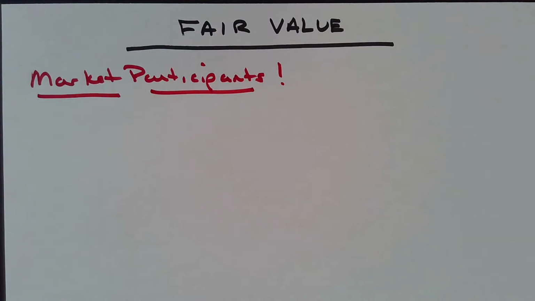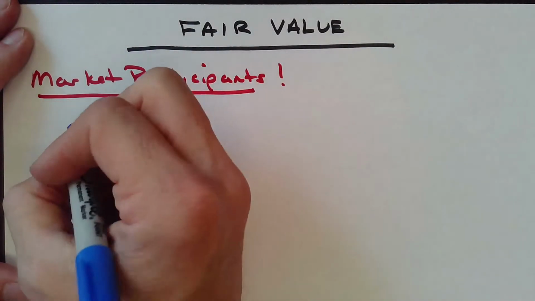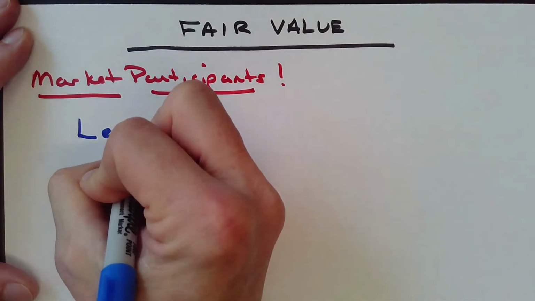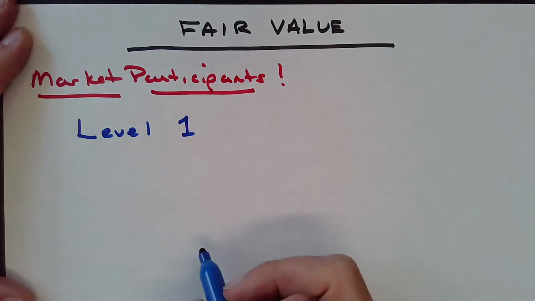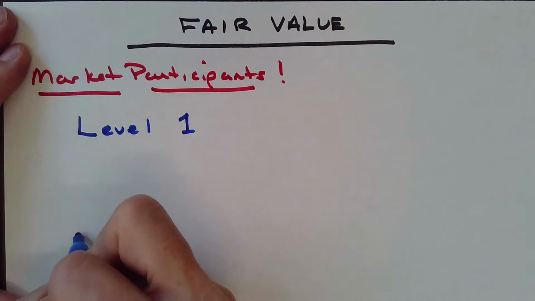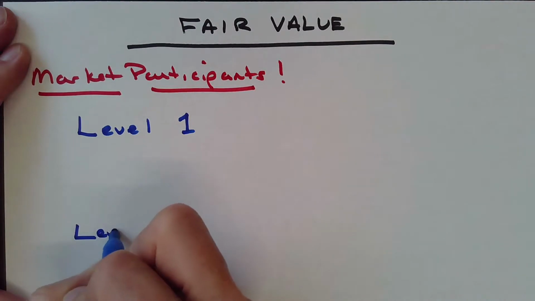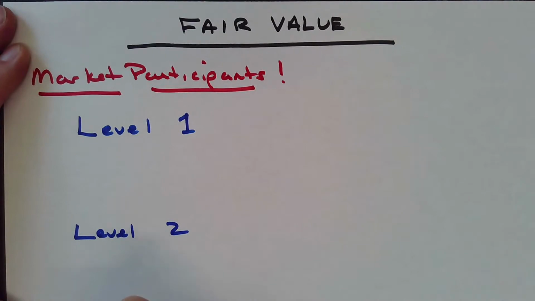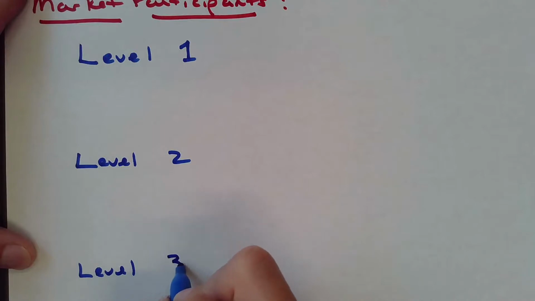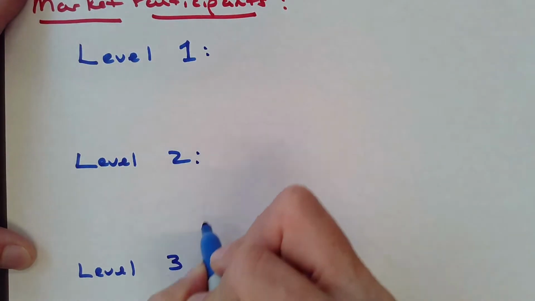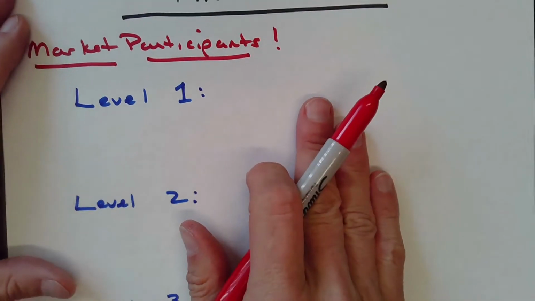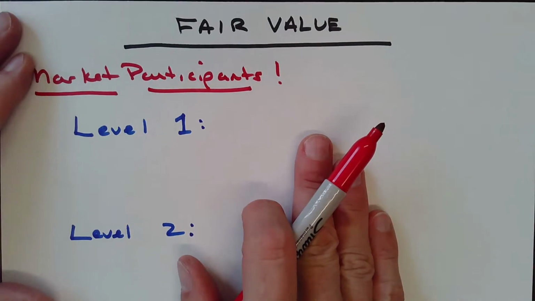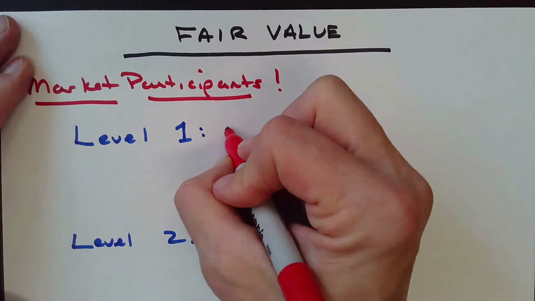Now, there are 3 different levels of fair value that you can have. Level 1, and you can probably think what the other 2 levels are. You're right. Level 2 and level 3. So what do these levels mean? Well, a level 1 uses what we refer to as a market approach only.